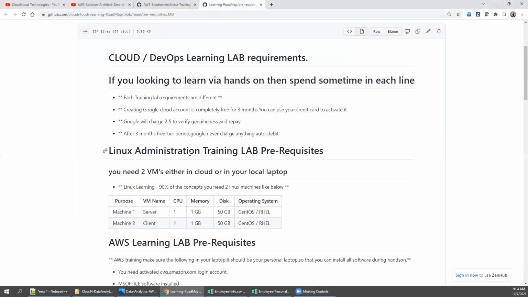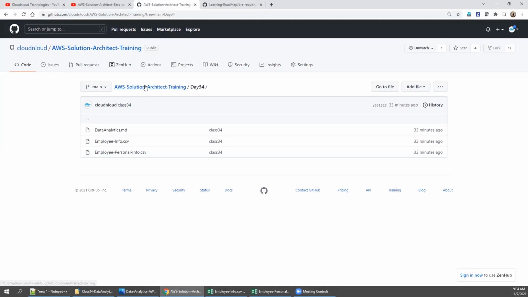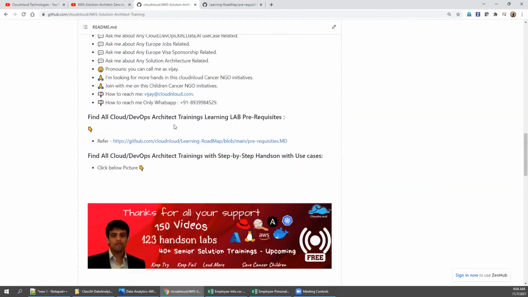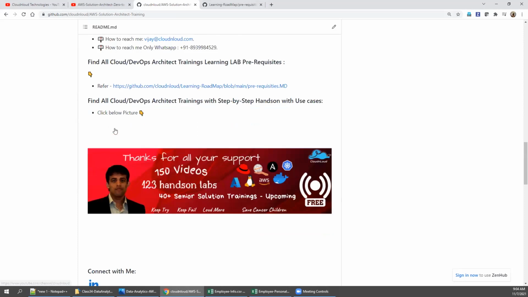There is a notepad, and those who are really looking for something new in cloud and DevOps, please go to any of the repository homepage and come down. You will have all the information about cloud and DevOps complete training labs with hands-on.